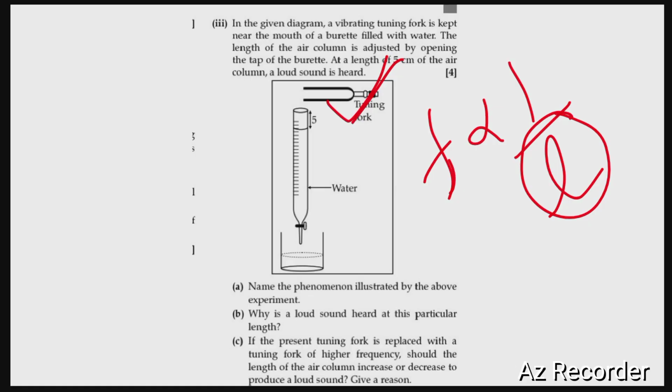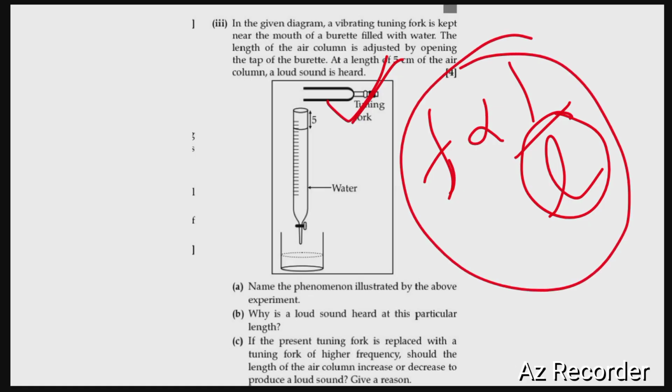So if we replace the tuning fork by a tuning fork of higher frequency, for resonance to take place, the frequency of the new tuning fork must match the natural frequency of the vibrating air column. We know that the frequency is inversely proportional to the length of the vibrating air column. So to produce a sound of higher frequency, we will naturally have to decrease the length of the air column, because frequency of the sound is inversely proportional to the length of the vibrating air column. So naturally we have to decrease the length of the air column from 5 centimeter to a lower value.